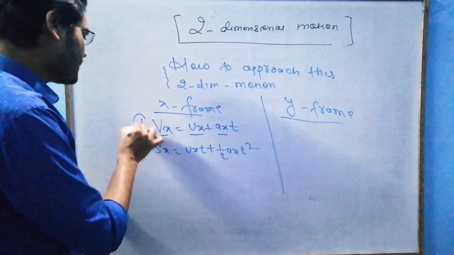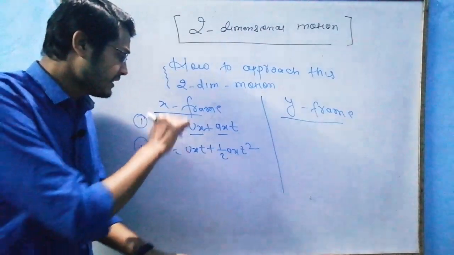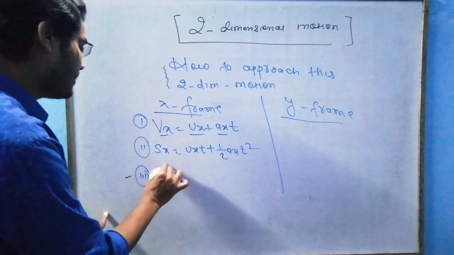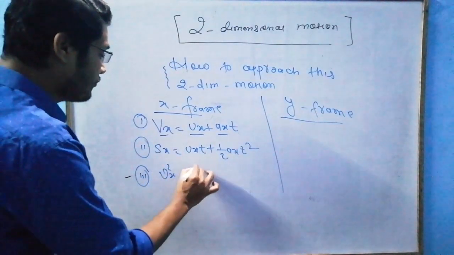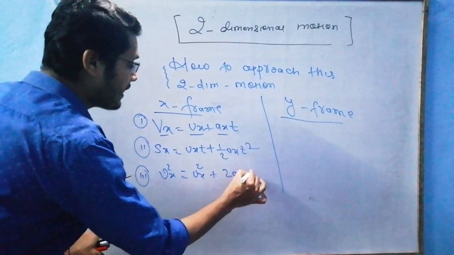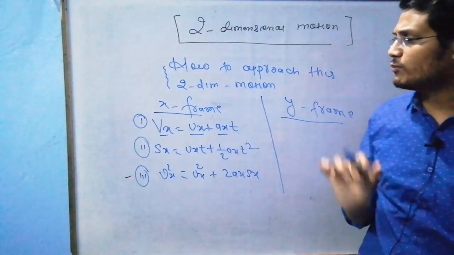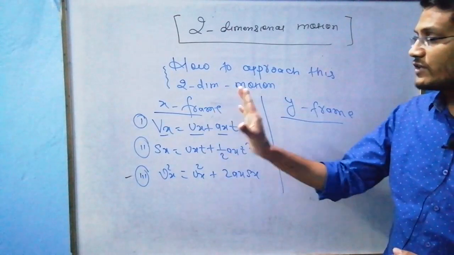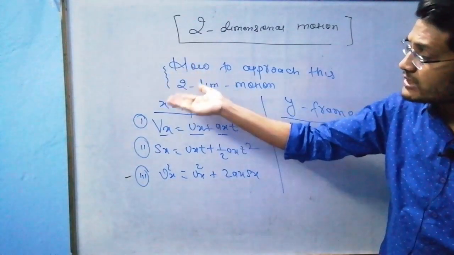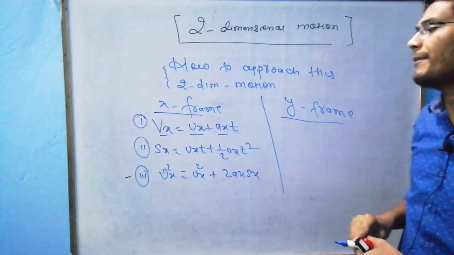Whatever I'm writing, the equation suggests that this is only happening in the X direction. And the third equation, can I write here: v squared equals ux squared plus 2 into ax into sx. Feel, sir, the best way to deal with this 2D motion is to form two frames. After forming two frames, just see what happened in the X frame and what happened in the Y frame.